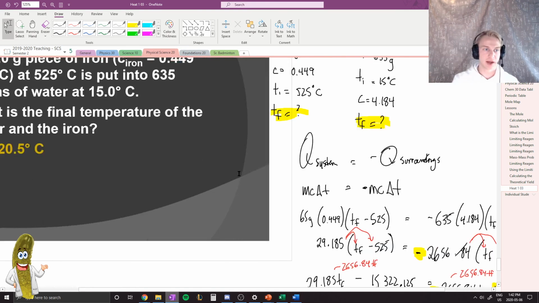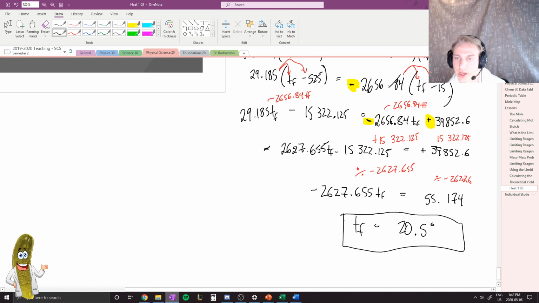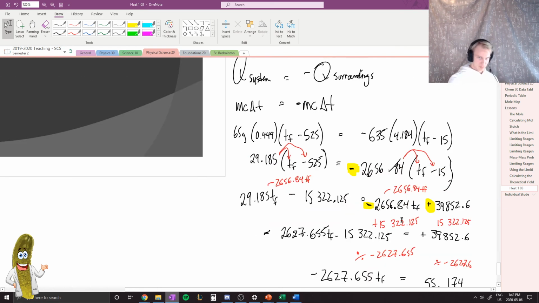And then when I do that, I'll actually get the correct answer, which is that the temperature final is equal to 20.5 degrees.